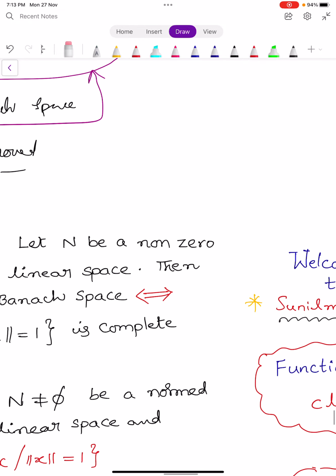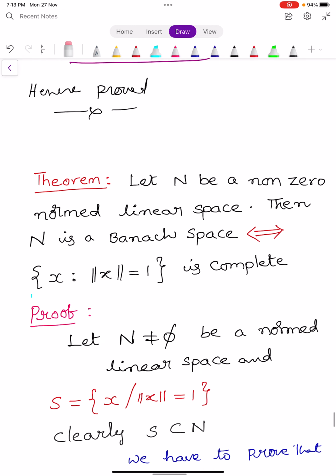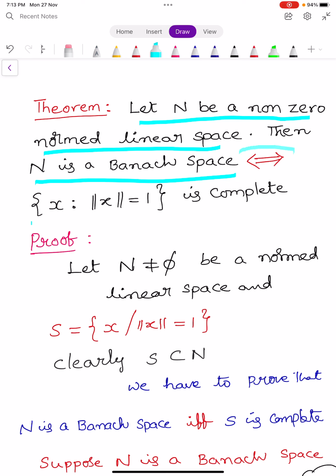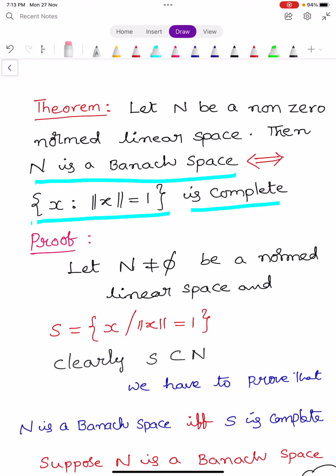In this video, we learn a theorem. Let us see the statement of the theorem. Let N be a non-zero normed linear space. Then, N is a Banach space if and only if the set of all elements x such that norm x is equal to 1 is complete. So, we prove this theorem.